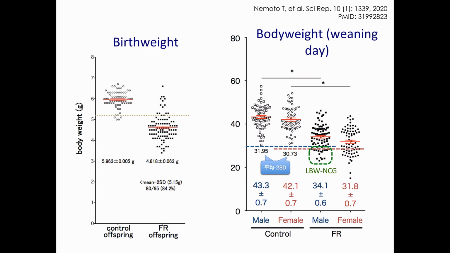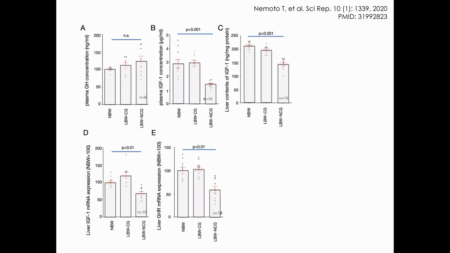These low birth weight rats got milk from their mothers, who were fed the control diet after birth. In spite of this, we found that there were short body length and low body weight rats that failed to catch up with normal growth at the 21st day, which is the weaning day. In these graphs, this is the normal birth weight, and this is the low birth weight. And this means rats that caught up with normal body weight, and this means rats that failed to catch up with normal body weight.